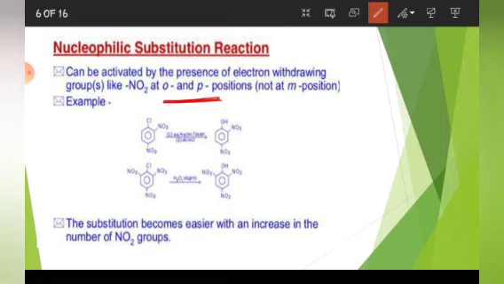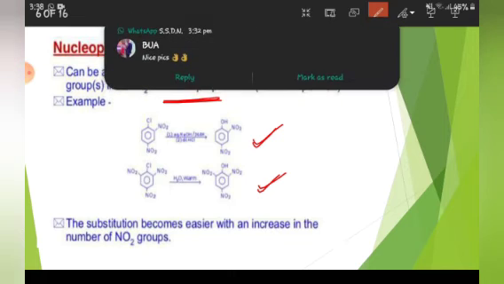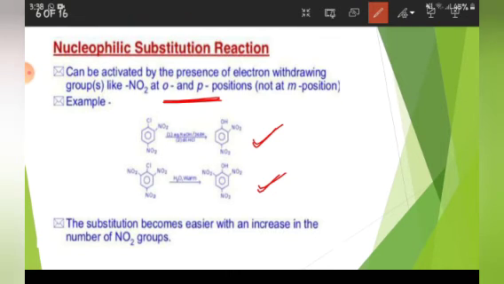Example that I have discussed with you. Suppose in this case the temperature becomes lesser, and then if we introduce 3 NO2 groups, then the product picric acid is obtained just by warming. Now see, the substitution becomes easier with the increase in the number of NO2 groups. This I have told you, right?